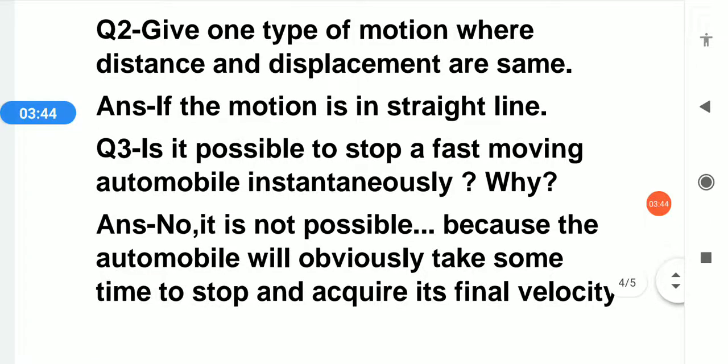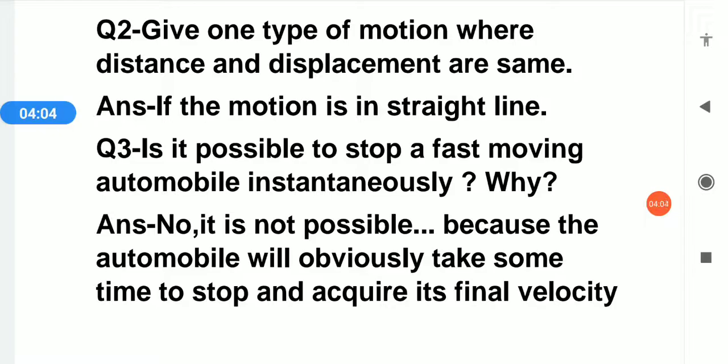Next, is it possible to stop a fast moving automobile instantaneously? Why? Answer: no, it is not possible, because the automobile will obviously take some time to stop and acquire its final velocity. So these are some of our questions.